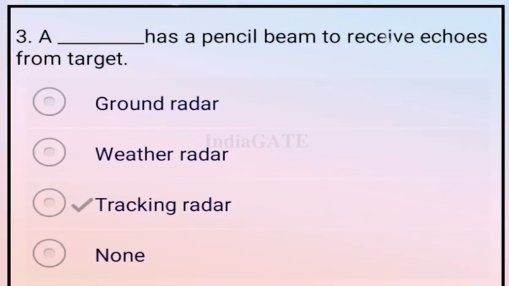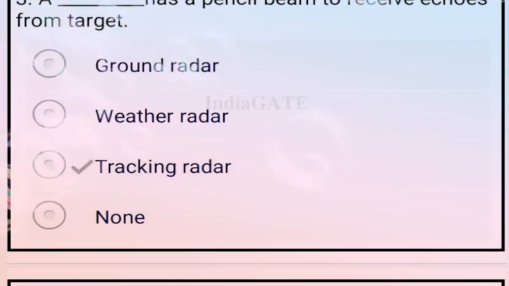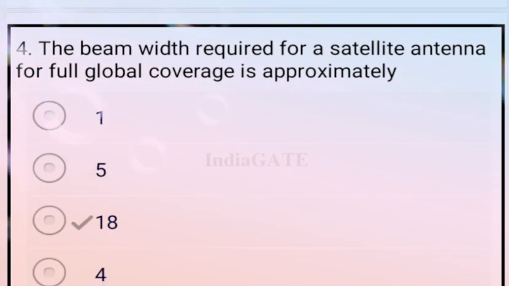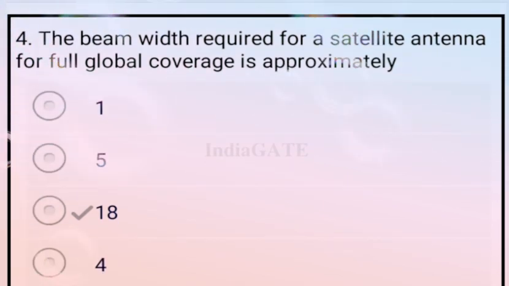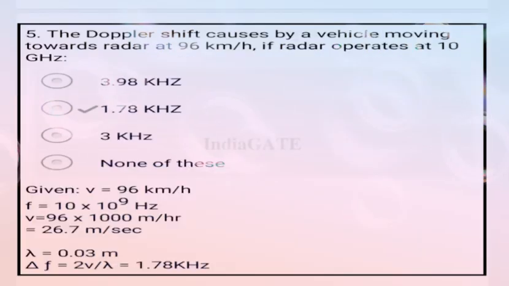A dash has a pencil beam to receive echoes from target. So the correct answer for this question is option C, tracking radar. Next question. The beam width required for a satellite antenna for full global coverage is approximately? So the correct answer for this question is 18, option C.